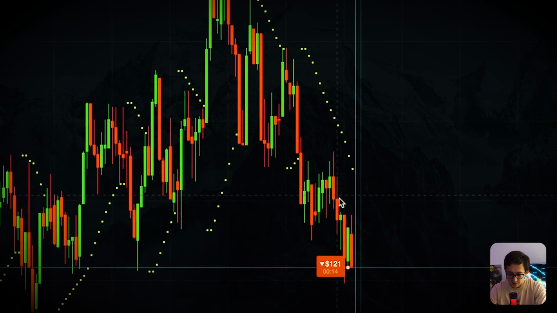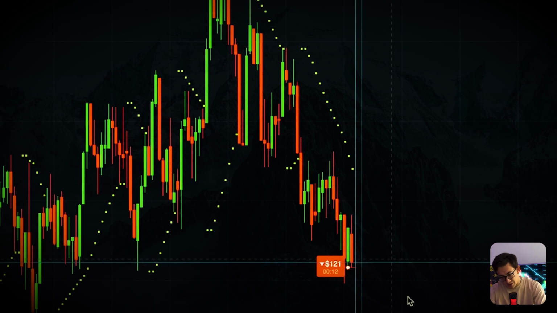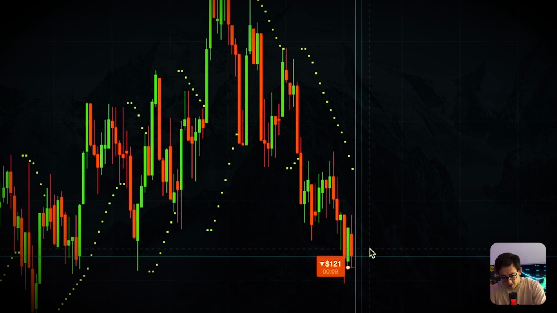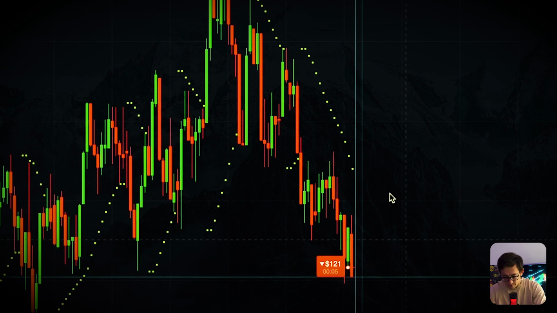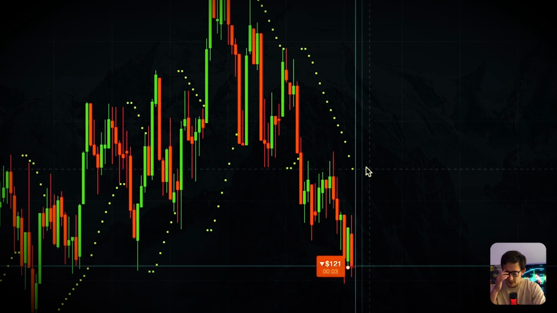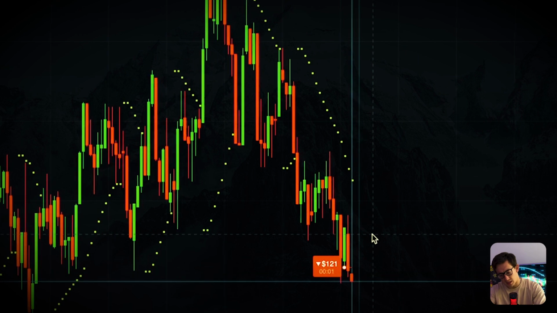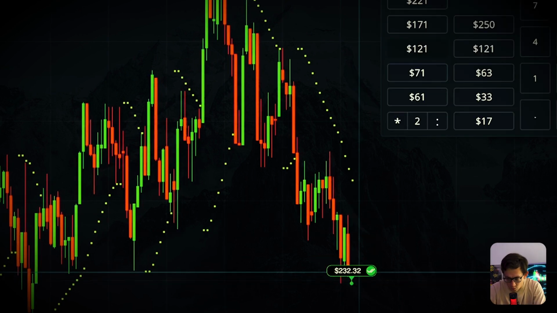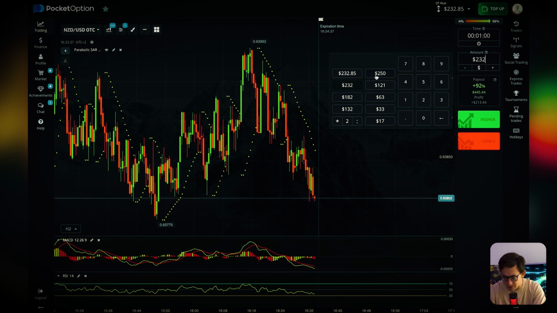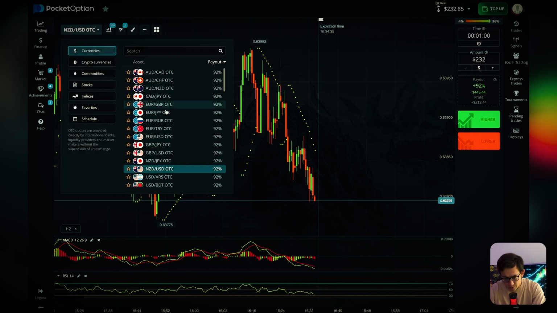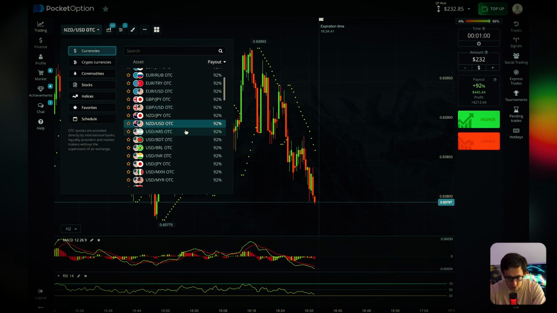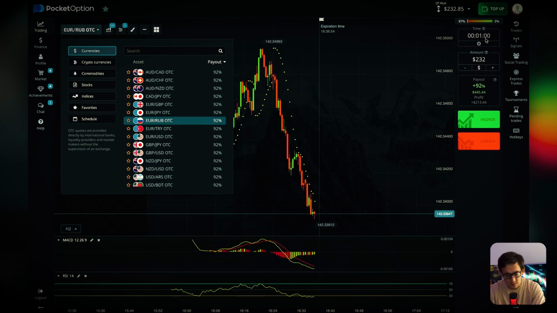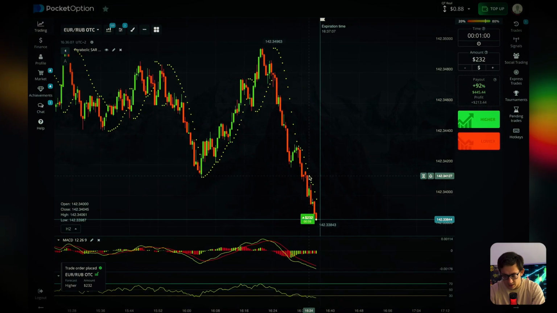And right now this price just dumps a little bit, and I like this motion, and I think that it will be on our side, guys. Cool. This first trade, $232, guys. And so we're moving on.